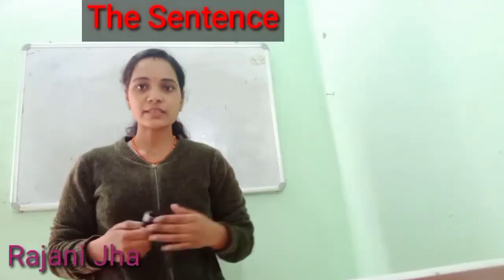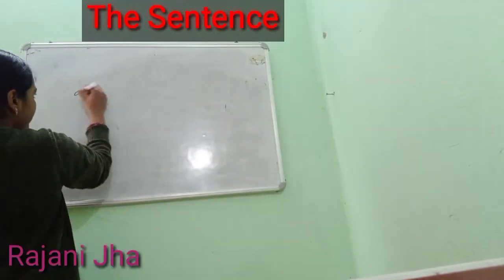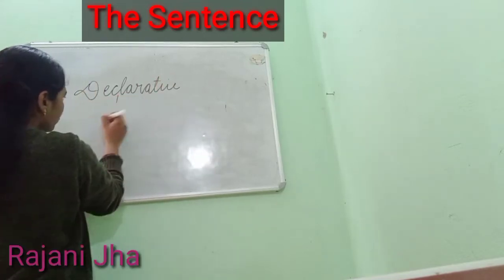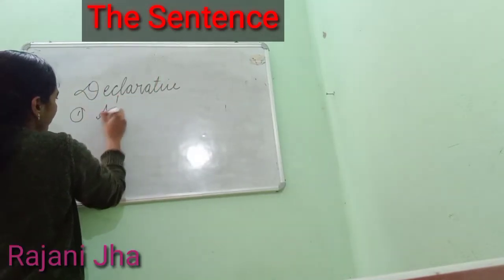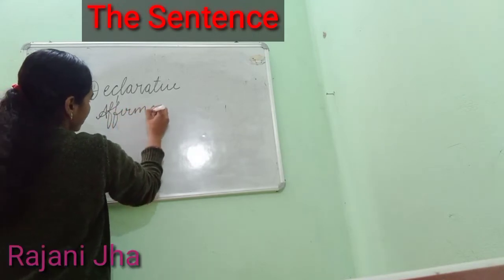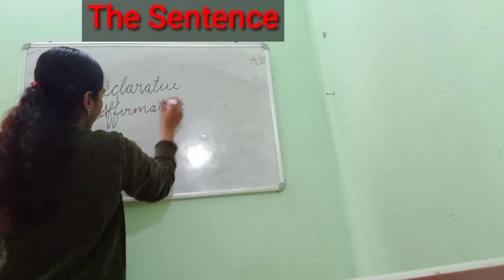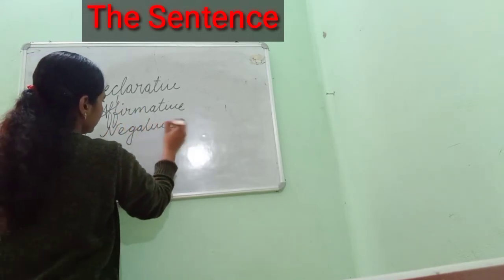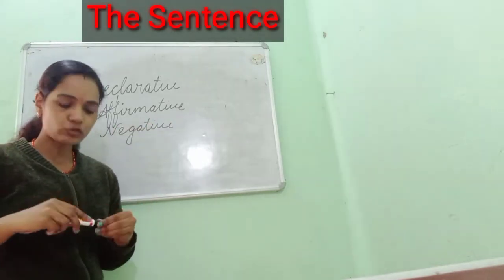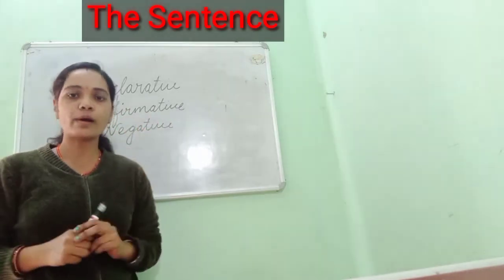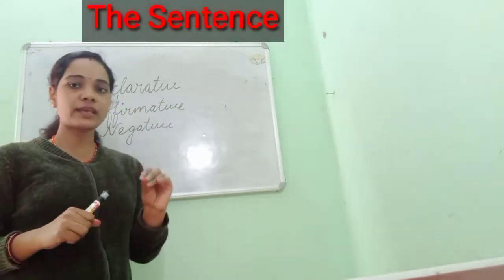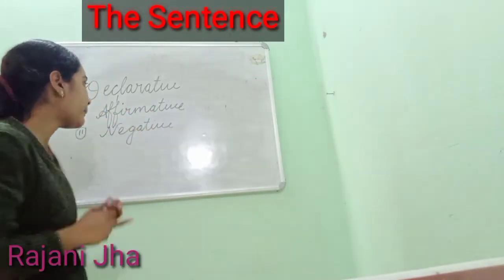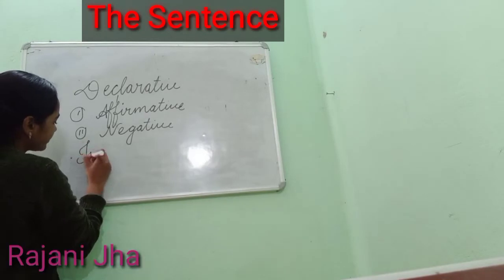So the first sentence type, as we were talking about, declarative, I'm writing here so that it will be clear. Declarative is divided into two parts. The first is affirmative and the second is negative. The declarative sentence always has a statement, and it is divided into two parts. The first is affirmative, that talks about positive things and positive statements, and negative talks about negative statements. So that is clear.